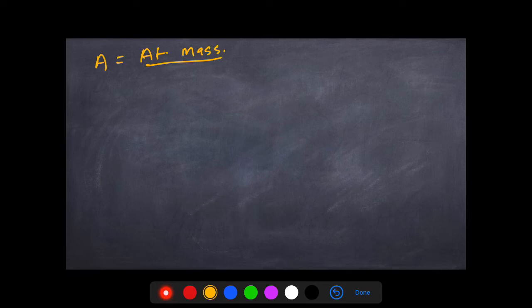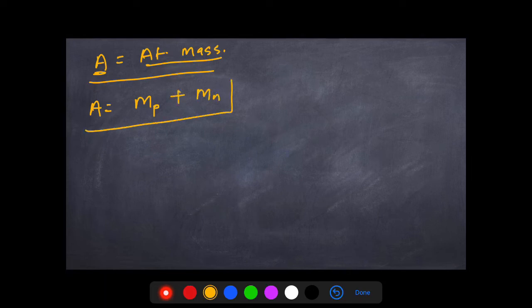A is called atomic mass. We know that the atomic mass, the mass of an atom, is just because of the protons and the neutrons. Let's learn one more thing over here to understand it in a better way. First, can we say that A equals the mass of the protons plus the mass of the neutrons? We know that the mass of all the protons plus the mass of all the neutrons in an atom equals the atomic mass, or mass of an atom, because we can ignore the mass of electrons.